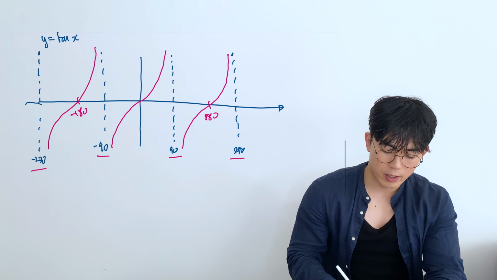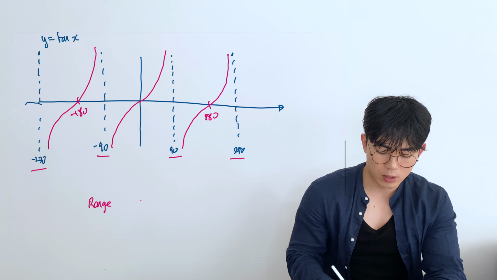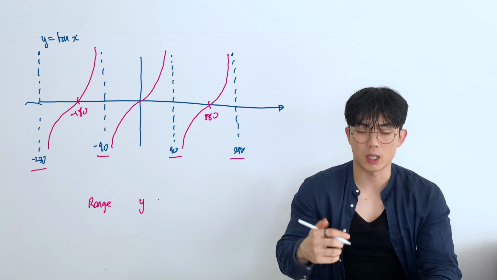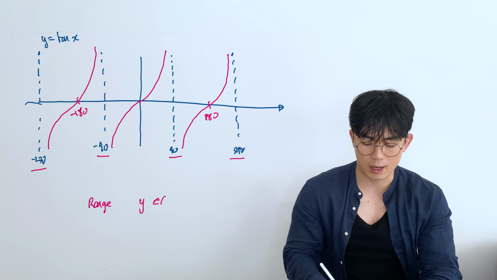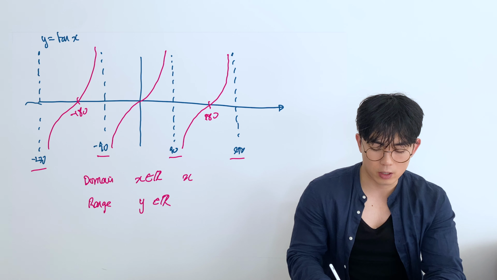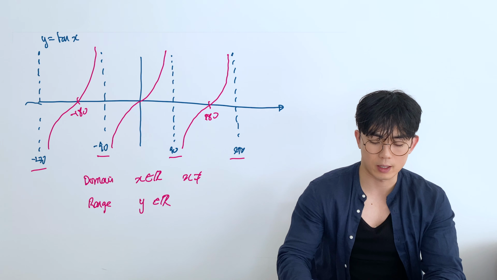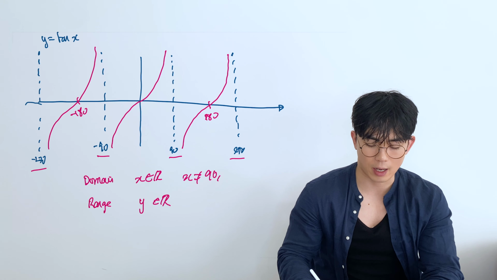Right, domain and range. Range is the possible y values, and in this case there's no maximum or minimum. Y can be any real value. The domain can also be any real value, but x is not equal to the values at the asymptotes, so when it's 90, 270, -90, and so on and so on. This will go on forever, basically.